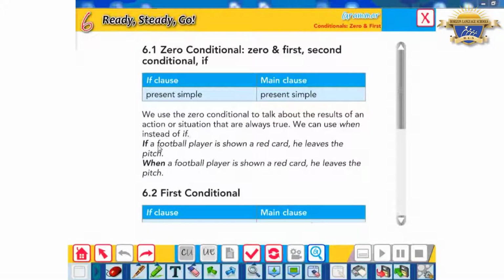Like the first sentence: if a football player is shown a red card, he leaves the pitch. So this is true. If the football player receives the red card in the match, this means he is out of the match. All of us believe this fact. And in this type, we can use when instead of if. Like: when a football player is shown a red card, he leaves the pitch. So again, the zero conditional: present simple, present simple, and it focuses on the facts.